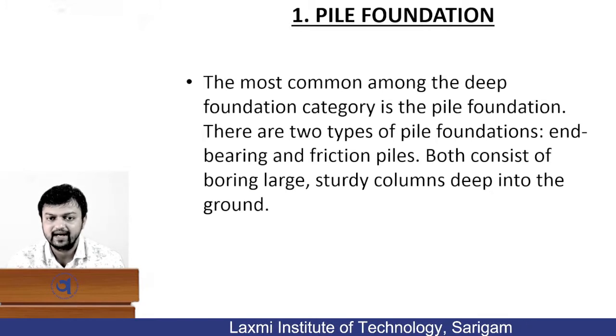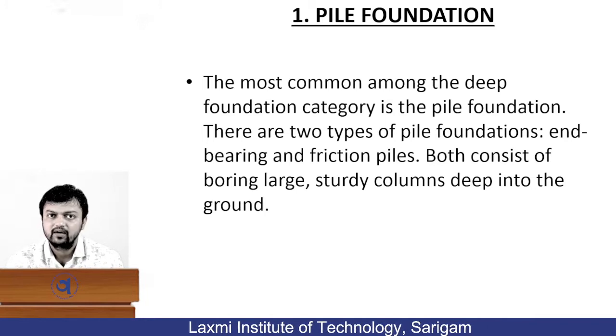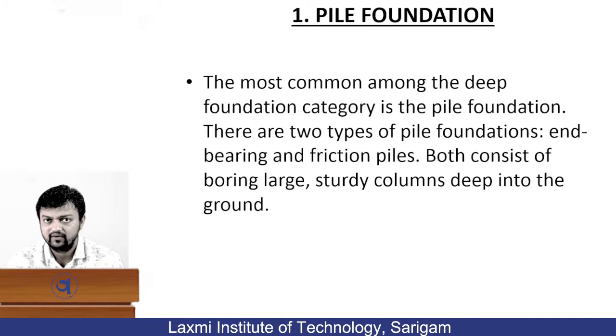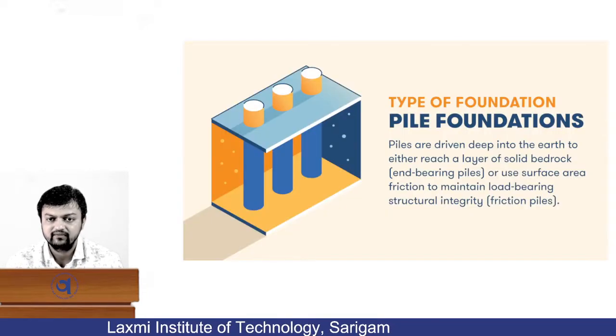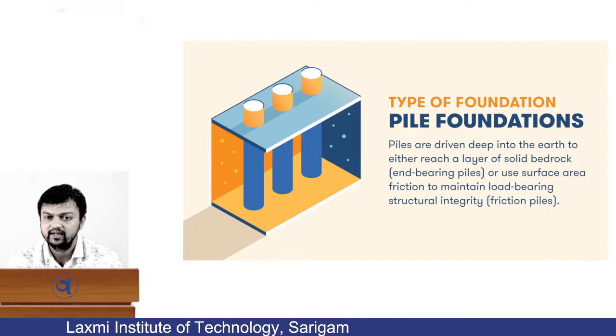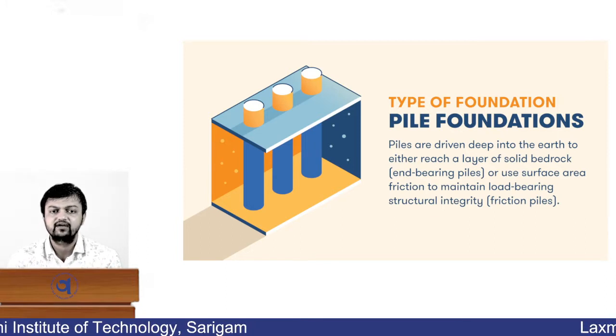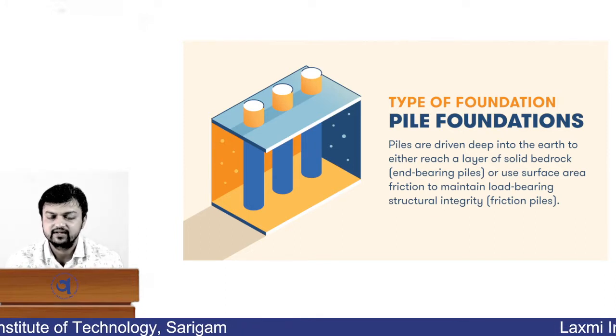Both consist of boring large sturdy columns deep into the ground. It would be required for us to bury those columns deep into the ground till we find the hard strata, in load bearing piles as well as in friction piles. Now the types of pile foundations. Piles are driven deep into the earth to either reach a layer of solid bedrock or use surface area friction to maintain load bearing structural integrity. Now as you can see over here, we have driven those piles deep into the ground till we find a hard strata. As you can see in this figure, there are three piles over here.